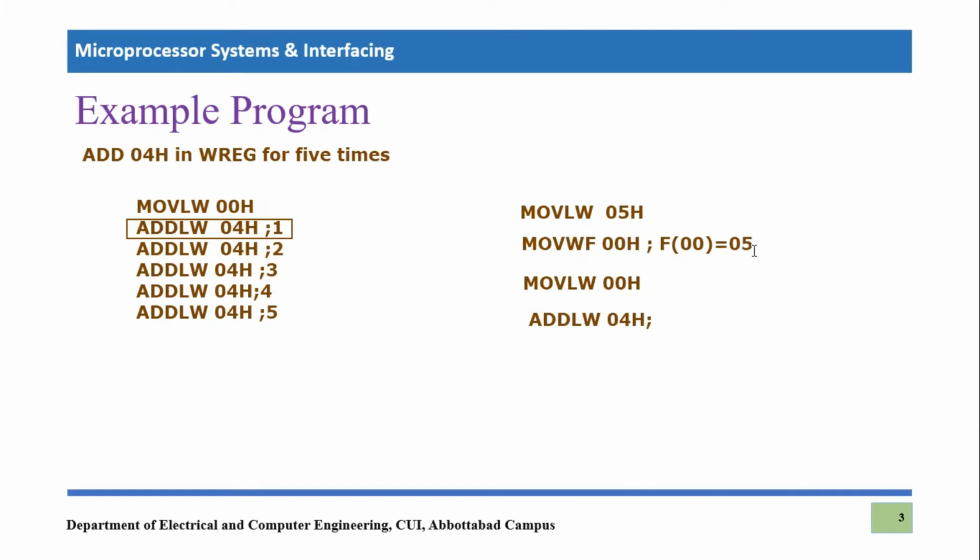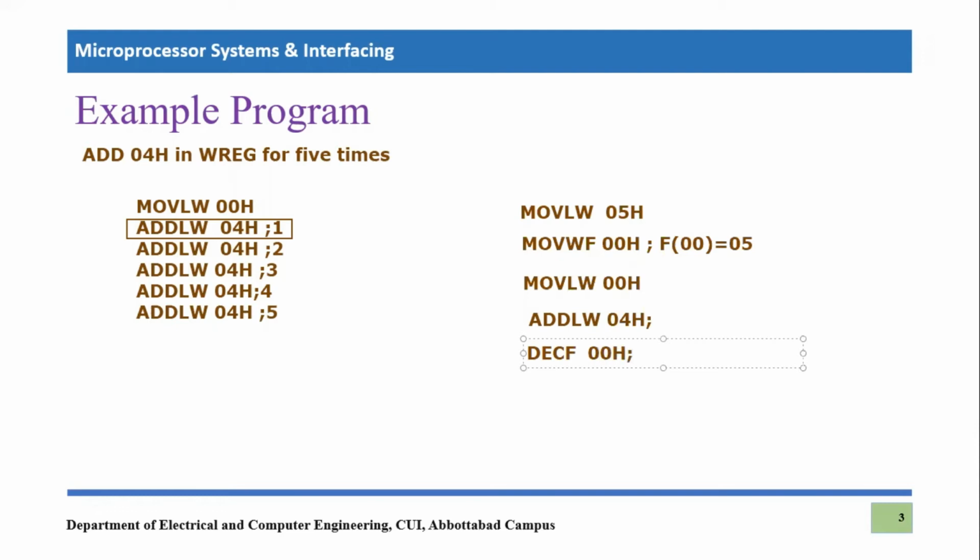How can one do it in C programming? You can simply write i minus minus or a minus minus, right? So that will decrease the variable. But here you have a similar kind of arithmetic instruction that is known as decrement file. This is a new instruction that we are learning, decrement file. It will decrement a specific file, and this time we want to decrement 00 hex, right?